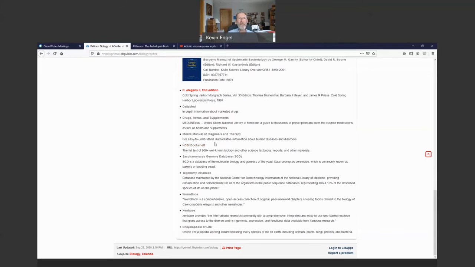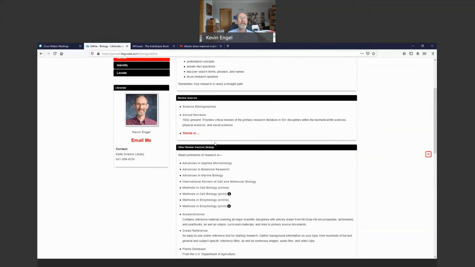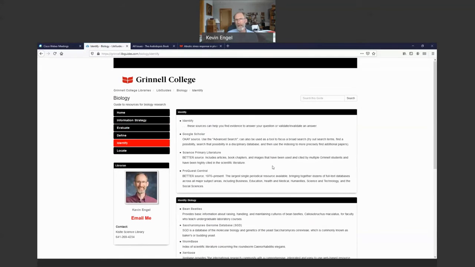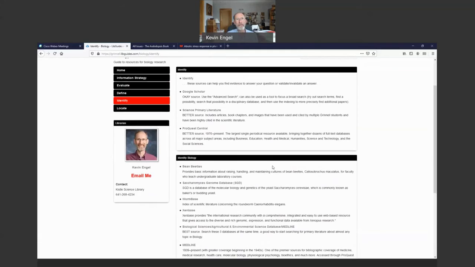All right, let's move on from define to identify. The identify step is where you go to sources to find primarily primary literature. That is those actual in-depth accounts of research from which you're going to pull out evidence which may help you bolster a hypothesis or compare the data you get to the data they get, etc. So these are the kinds of sources that you're most likely to cite when doing a project.